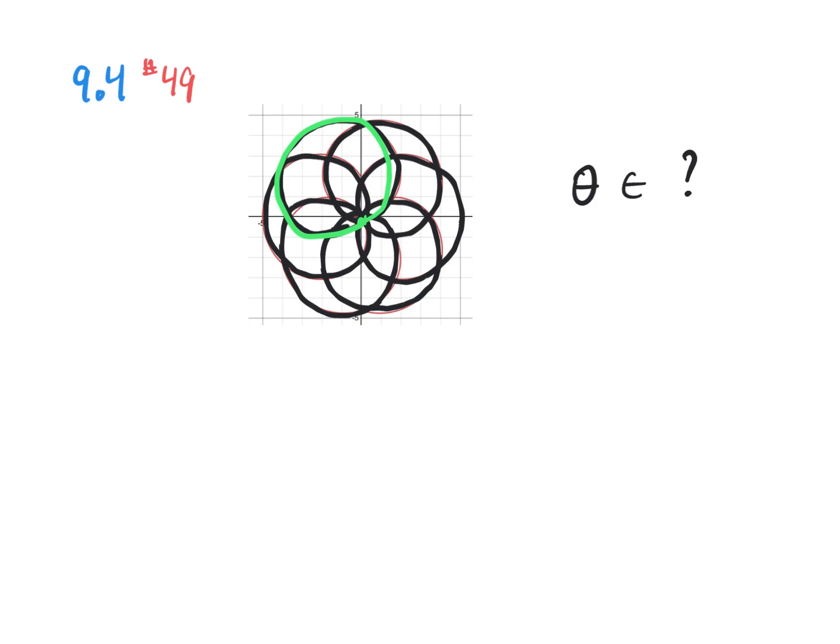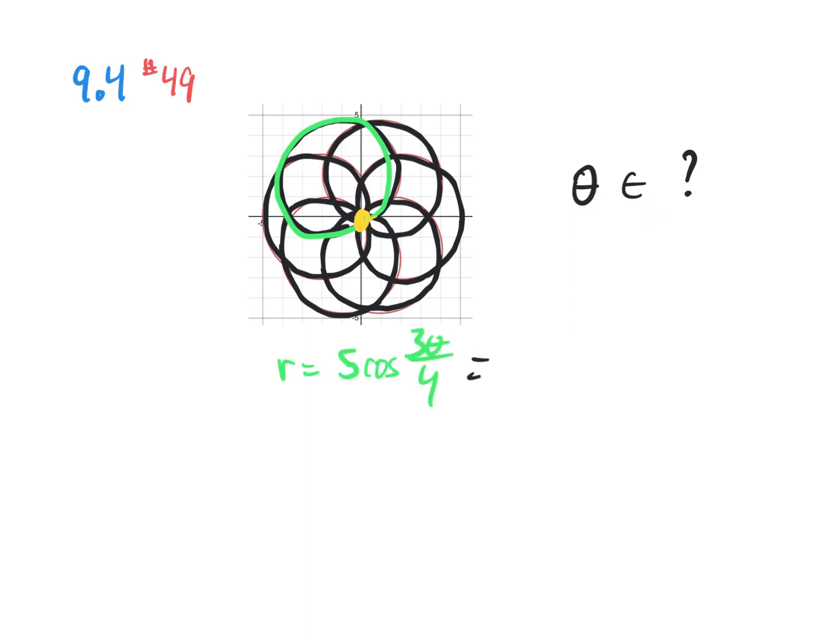Well, no, actually, let's just do this algebraically. Focus, if you will, on the pole. How long will it take if we start at the pole and leave to get back to the pole that first time? We can figure that out because when we start at the pole, r is 0. And when we leave, we won't come back to the pole until r is 0 once again. So we can just find 2 consecutive values of theta that take us from an r equals 0 to the next r equals 0. And whatever that interval is, we can multiply that by 6.